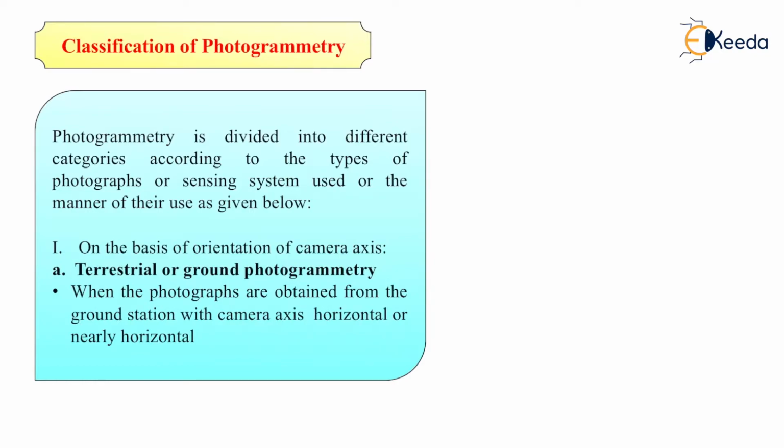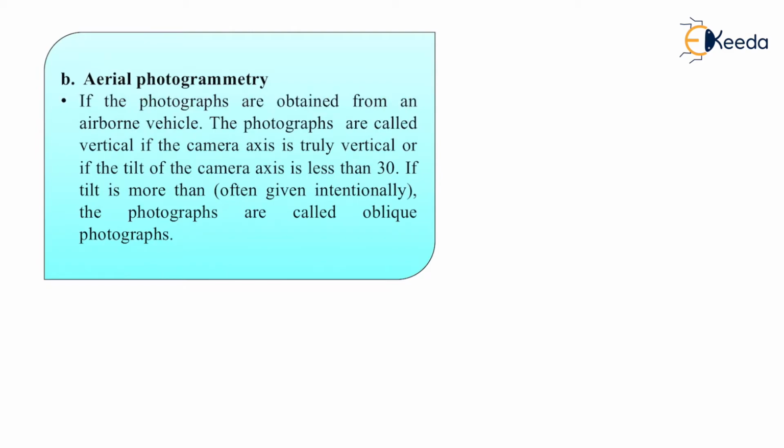that is nothing but your ground photography. Then next comes aerial photography, in which the photographs are obtained from an airborne vehicle, aeroplane, helicopter, any airborne vehicle, or recently drones. The photographs are called vertical if the camera axis is truly vertical or if the tilt of the camera axis is less than 3 degrees. If the tilt is more than that, the photographs are called oblique photographs.